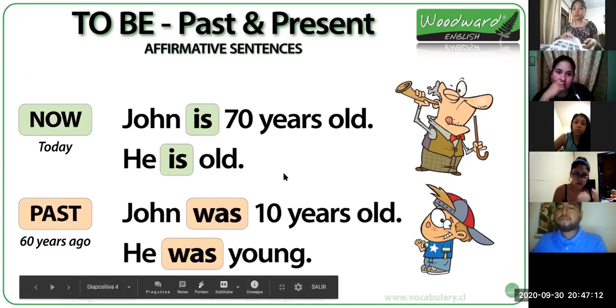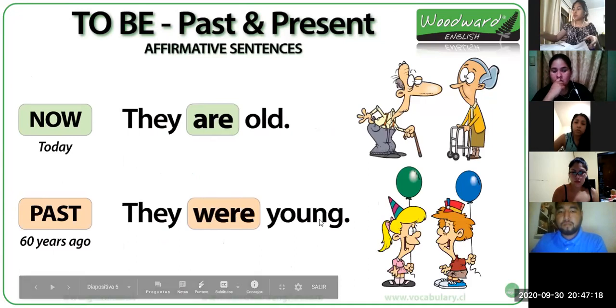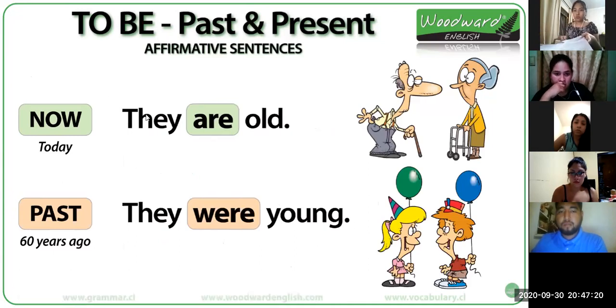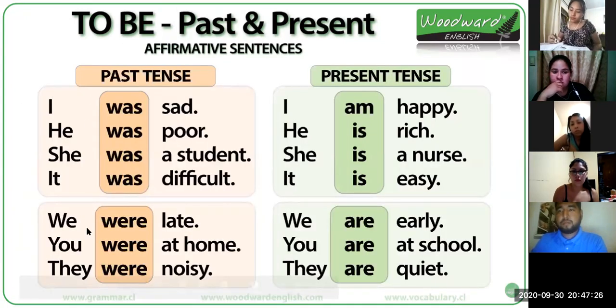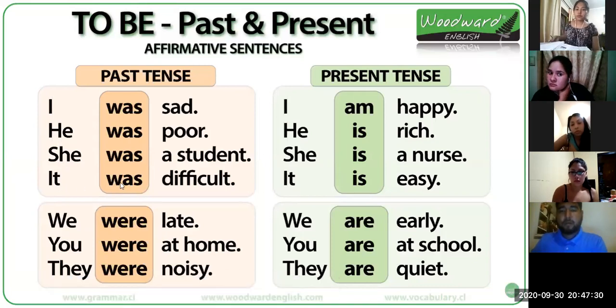¿Ok? Then we have, now they are old. In the past, they were young. ¿Ok? Cuando tengamos el verbo are, lo que tenemos que hacer es cambiarlo a were. Right? And like this. For I, he, she, and it, we use was in the past.